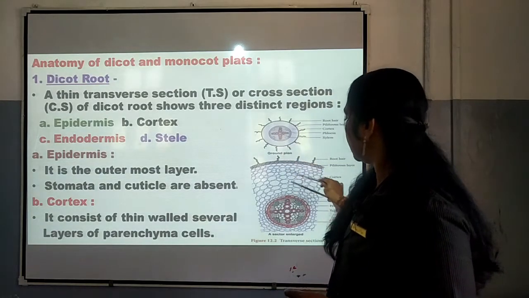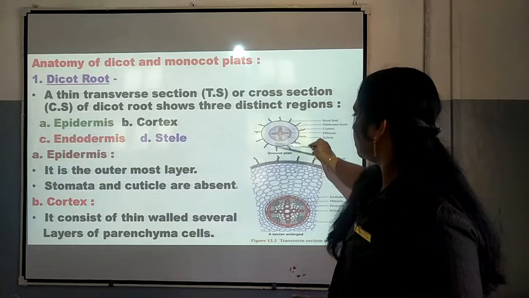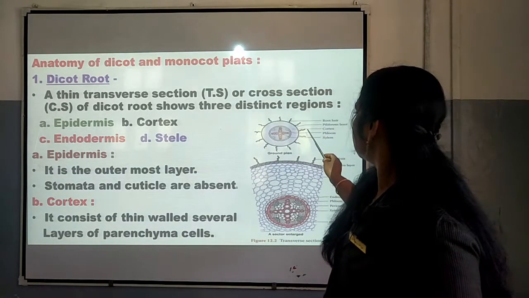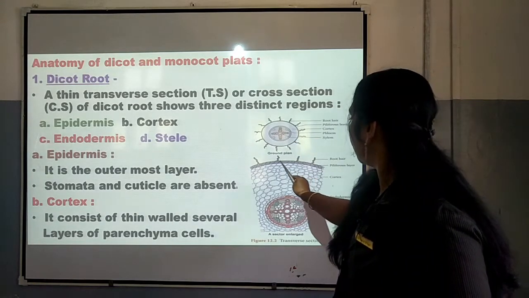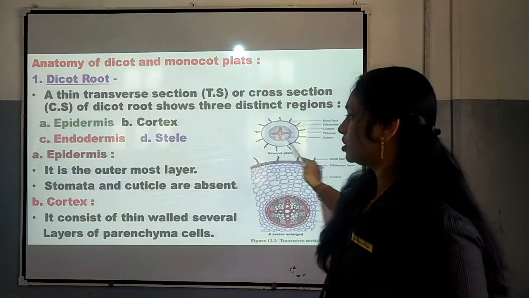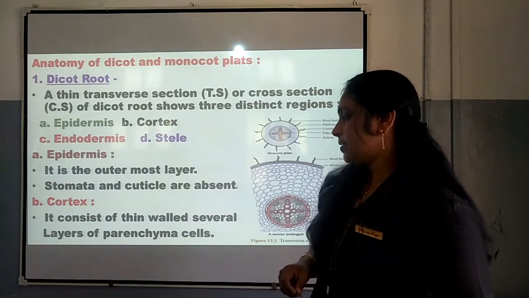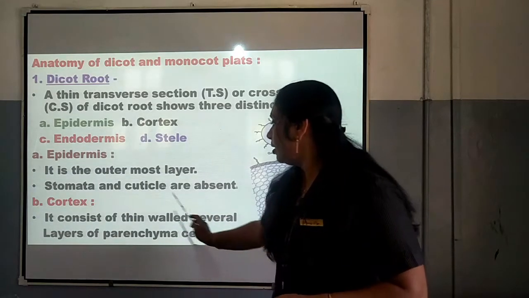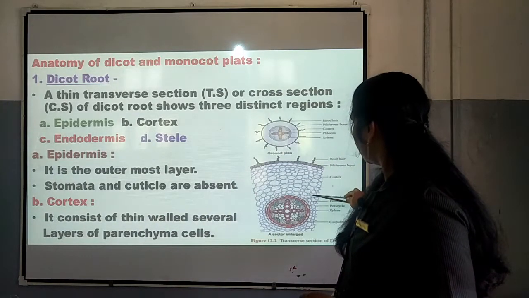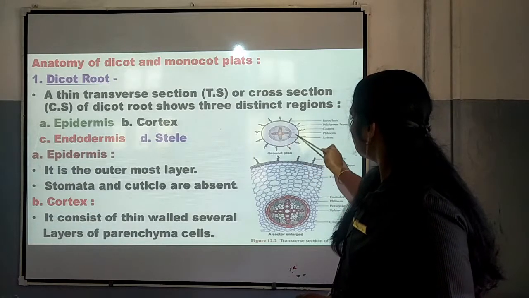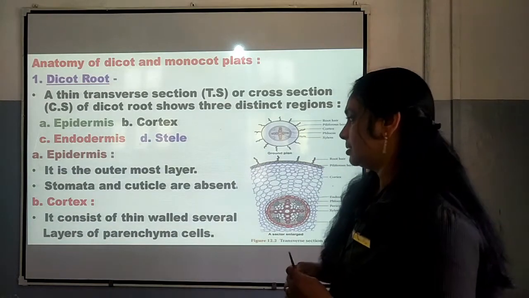So, this is the CS and this is the TS. Okay, my dear children, this is the TS and this is the CS. In the first case, it has been said that the epidermis is present there, isn't it? This is the epidermis, but in the epidermis, stomata and cuticle are absent. Now, number 2 is cortex. It consists of thin walled several layers of parenchyma cells. This is cortex. You can see this part. This part is cortex, and it is having several layers of parenchyma cells.